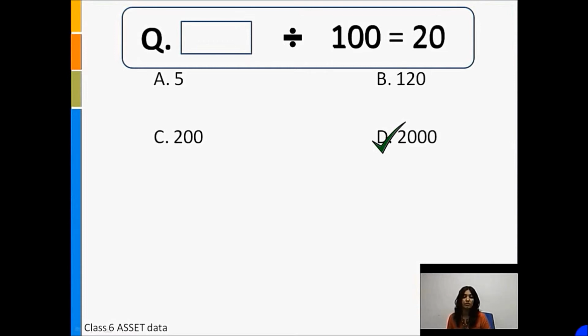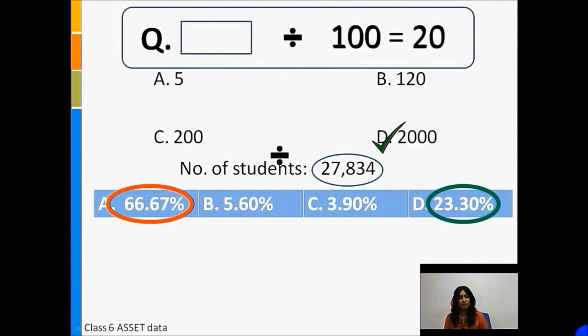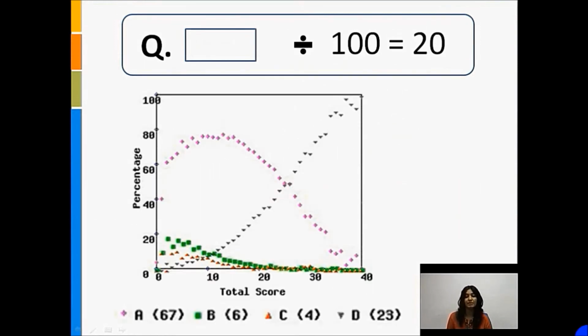The performance data of over 27,000 students who answered this question has been shown below. Only 23% of the students selected the correct option. 67% of the students chose option A, that is 5. As was the case in the previous question, it is likely that students selected option A because they saw the division sign and applied their usual method of dividing the larger number by the smaller one.